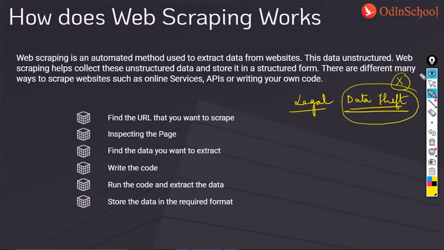But then how do we know which of these pages allow scraping and which don't? In order to check whether a website supports web scraping or not, you should append to the website, let us say the name of my website is xyz.com, you should always append slash robots.txt to the end of the URL of your website.